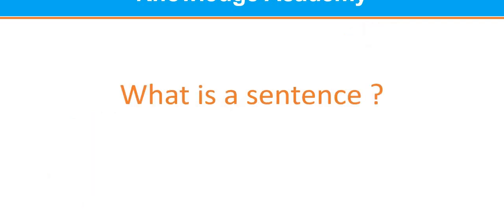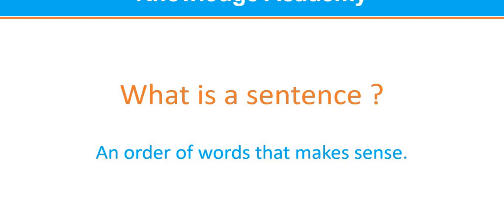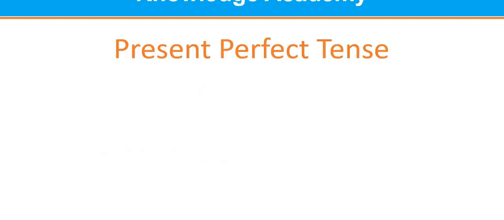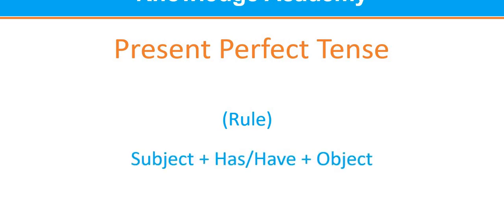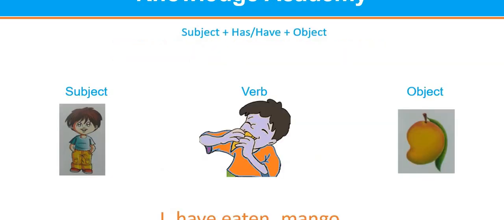What is a sentence? An order of words that make sense is called sentence. However, with the rules of grammar in mind, we can say that a sentence is a group of words that has a subject, a verb, and object. Words take on three basic forms in relation to time: past, present, or future.